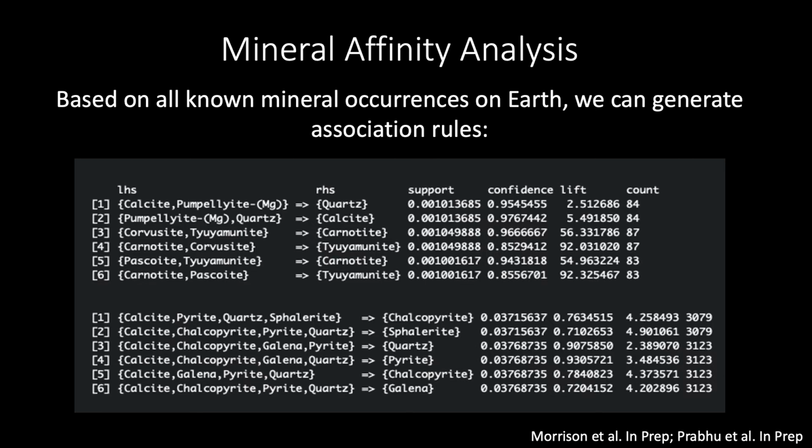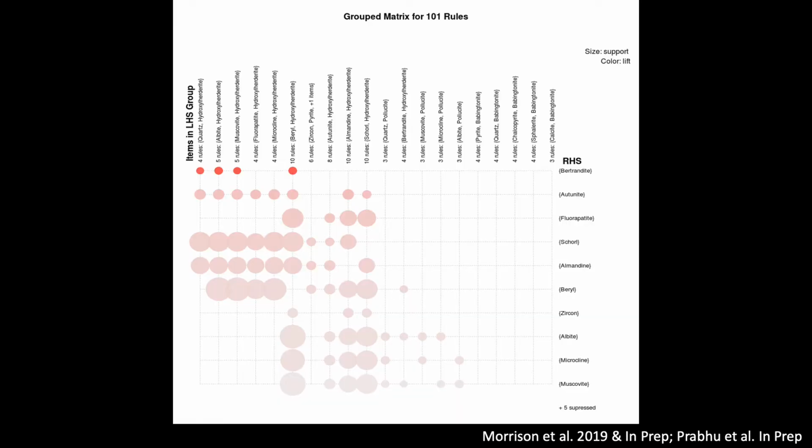There are various metrics for quantifying that probability, including support, which is an indication of how frequently a rule occurs across all queried localities, confidence, which is a measure of how often a rule is found to be true in a given data set, and lift, which is a measure of positive or negative correlation, or how independent the left-hand side and right-hand side of the rules are from one another. This can be illustrated with graphical representation, where the size of the circles indicate how often the rule occurs in our data set. And we also have it colored by lift, with darker red indicating the left-hand side and right-hand side are more dependent on one another, or they occur together more frequently than they occur apart.